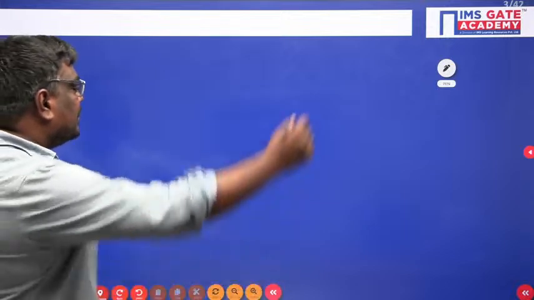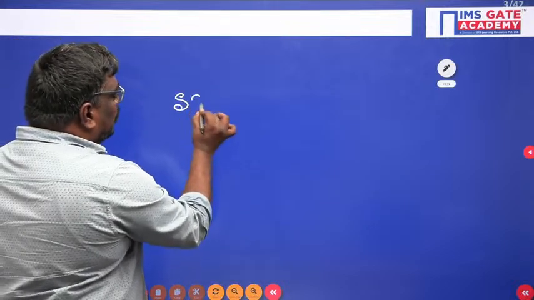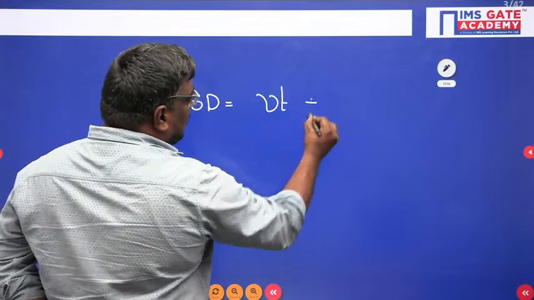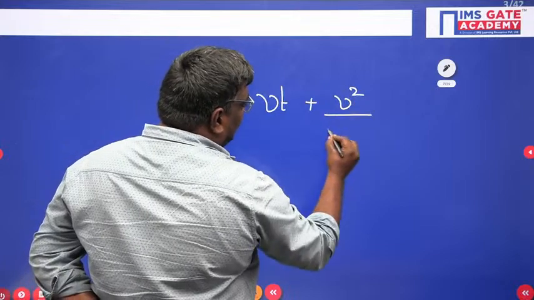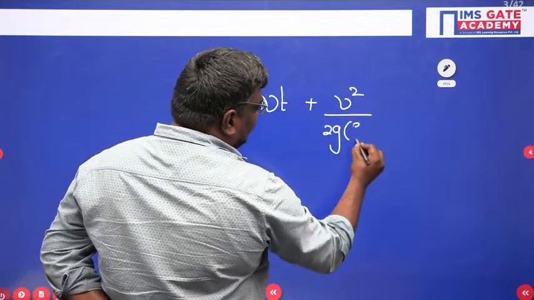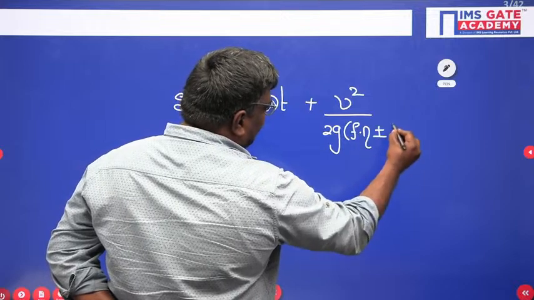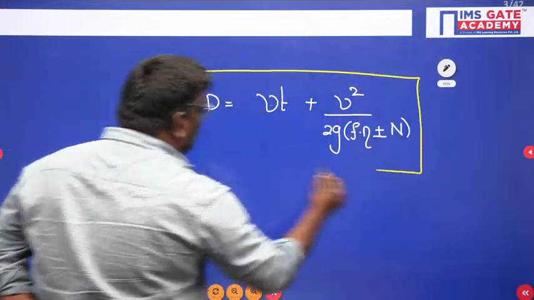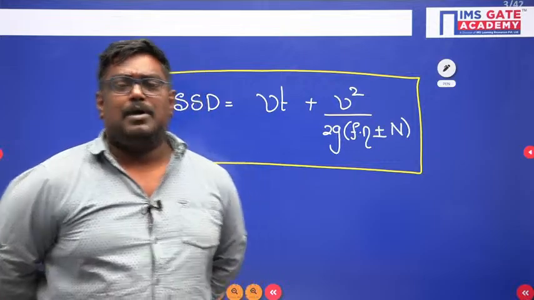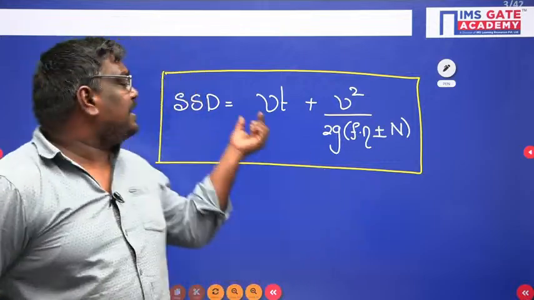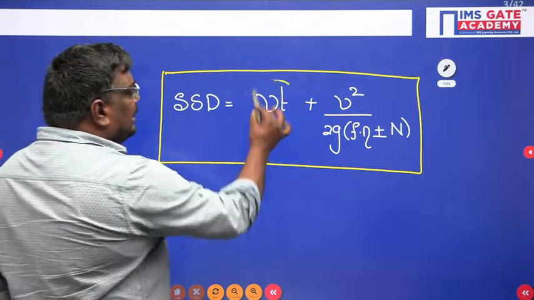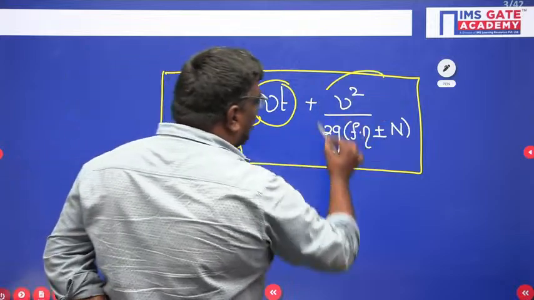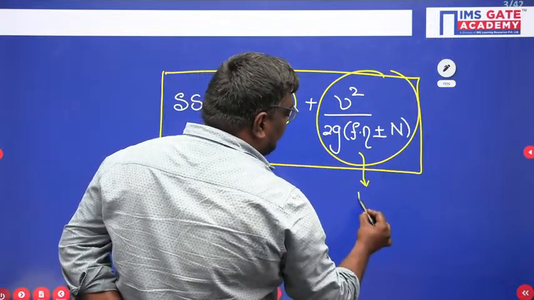Now let us go into the generalized formula where you can get all the insight of SSD. So SSD is equal to VT plus V square upon 2gf into efficiency plus or minus N. My dear students, if you can remember this formula, any question in the actual exam on SSD can be solved. The term VT is the lag distance and the term V square upon 2gf reflects the braking distance.